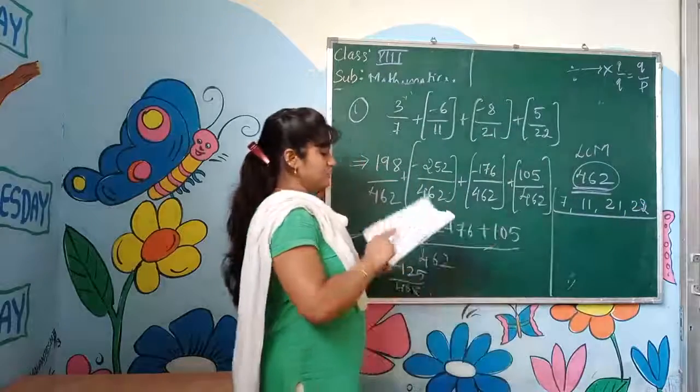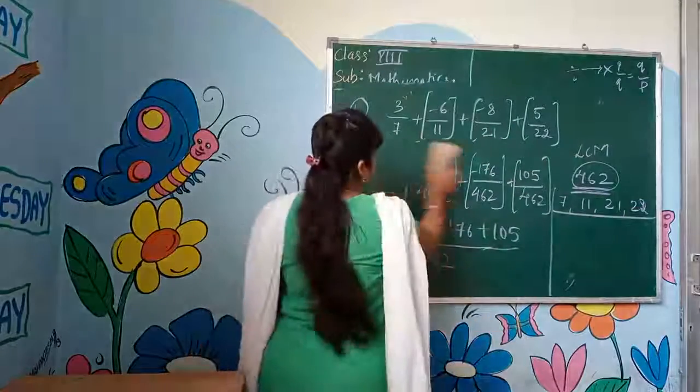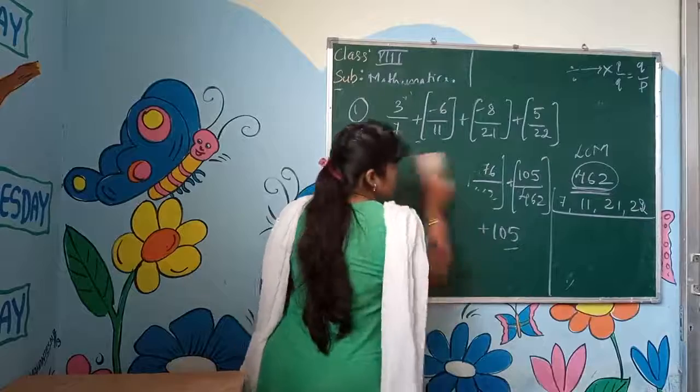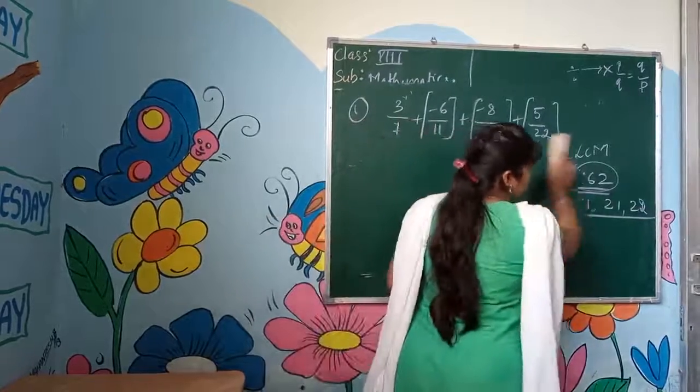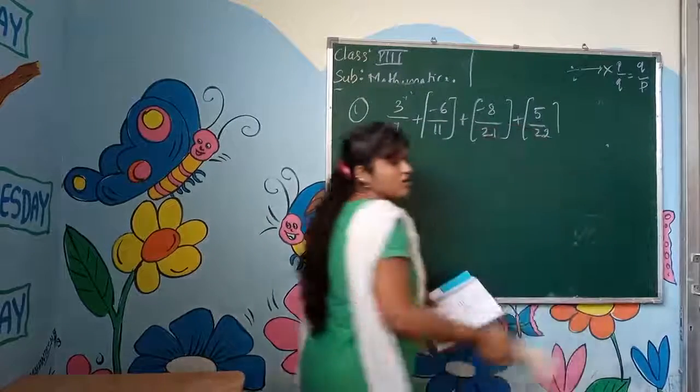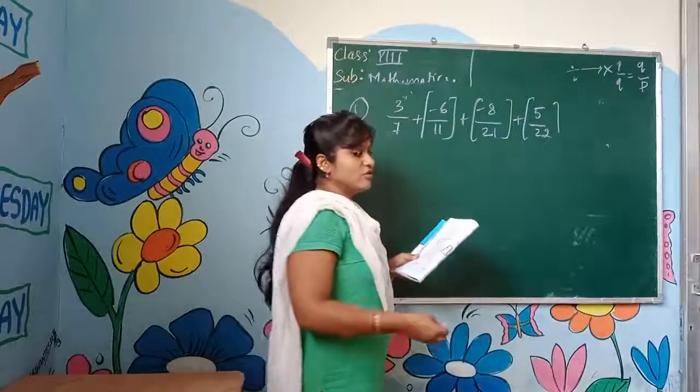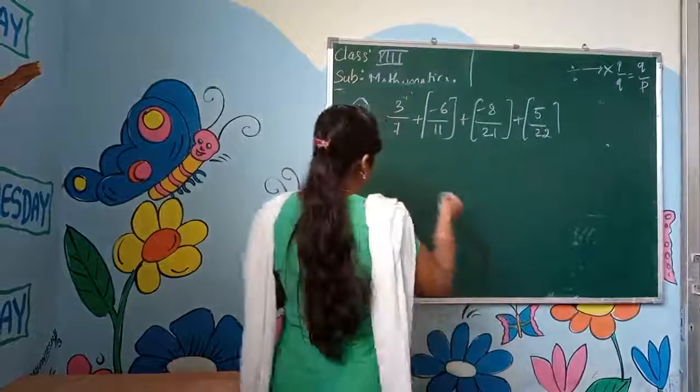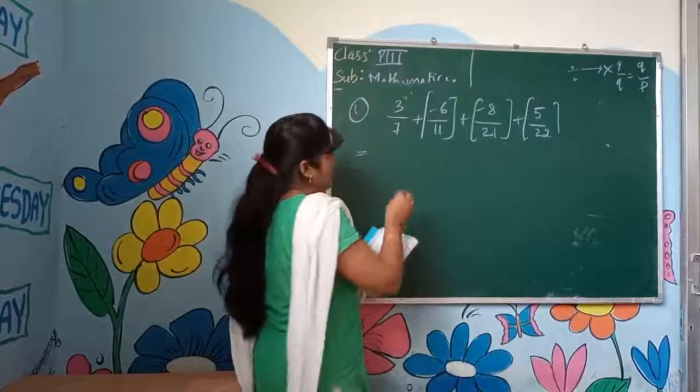Okay, 22 is. Now we'll do it using properties. This we did with a normal method. Using properties also we can solve it. We'll tell you how to do the property. We have to make a group.